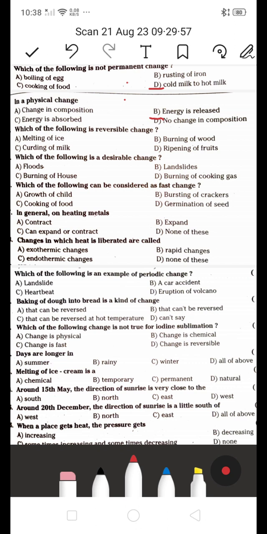Which of the following is a reversible change? They are asking about a reversible change. Is it A, melting of ice, or B, burning of wood, or C, it's a curding of milk, or D, it's a ripening of fruits? Which of the following is a reversible change? They are asking about a reversible change.